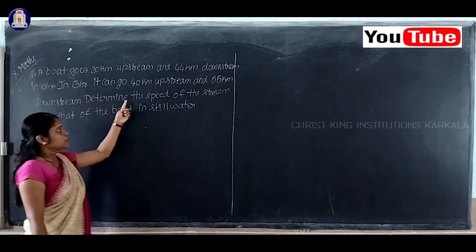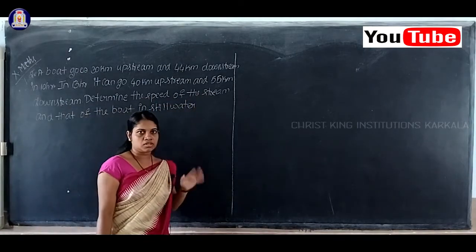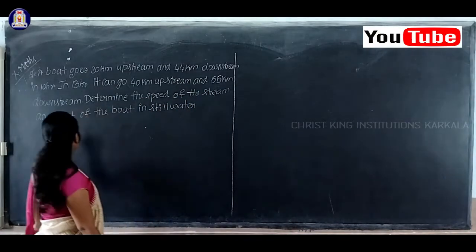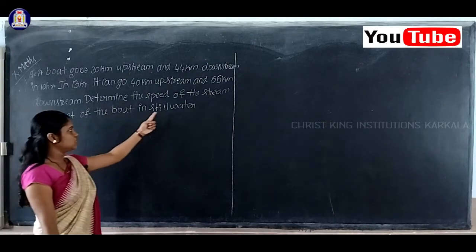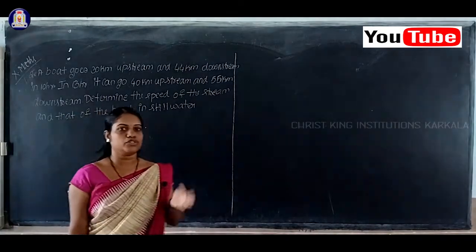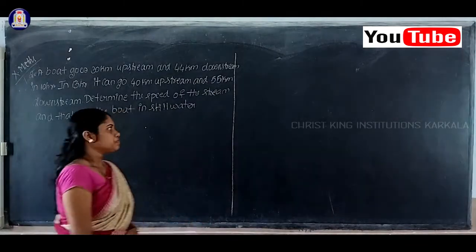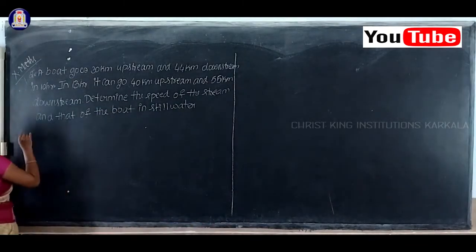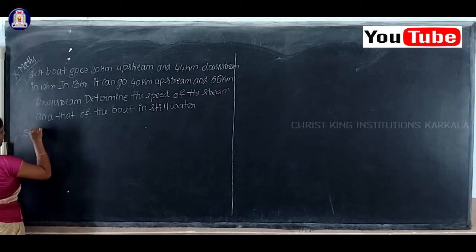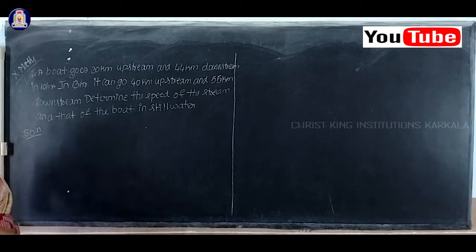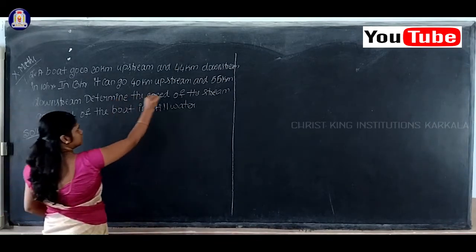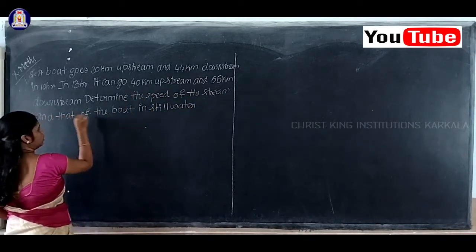Determine the speed of the stream and that of the boat in still water, which means you have to find the speed of the boat and the speed of the stream. Now the solution. Here you have to calculate the value of two unknowns, that is speed of stream and speed of boat.